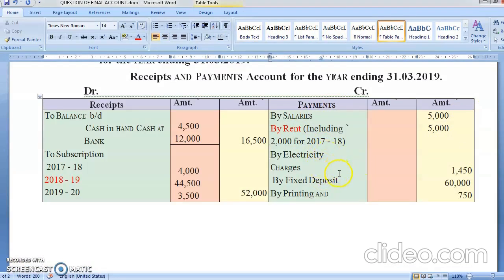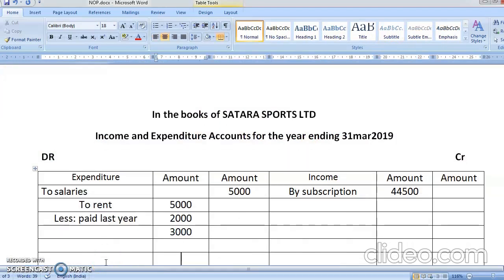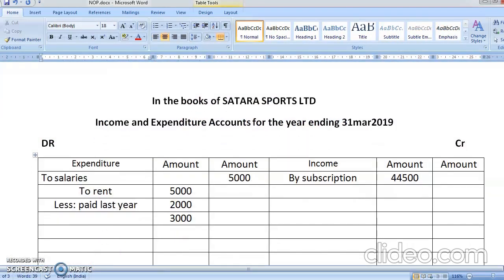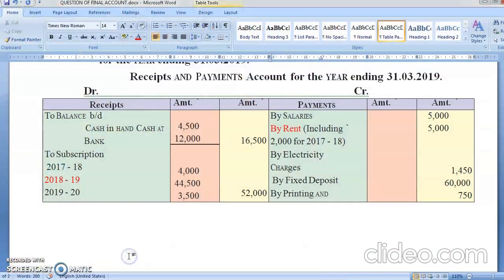And then we'll see electricity charges is 1450. Okay, chalo, then you'll write here to electricity charges. How much was the electricity charge? 1450. As there is no adjustment, so directly in the outer column. Okay, fixed deposit.